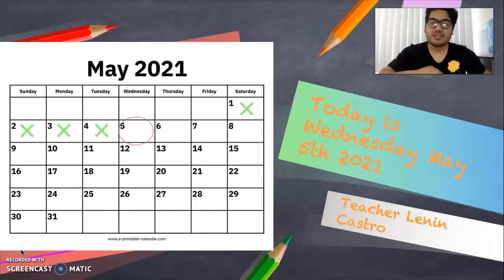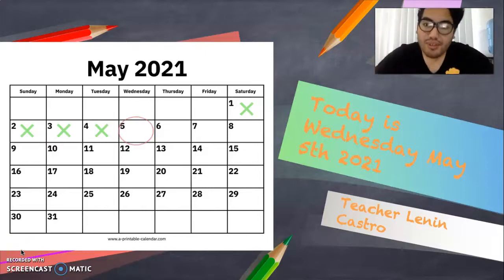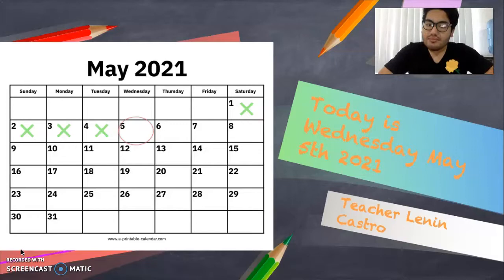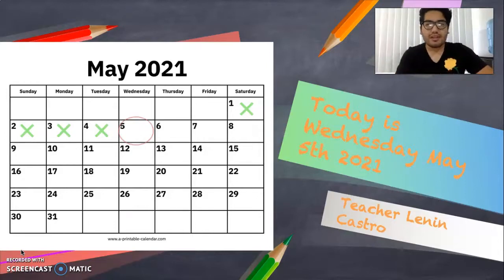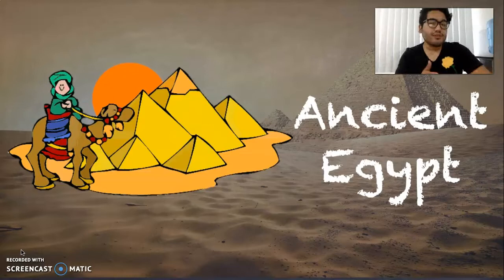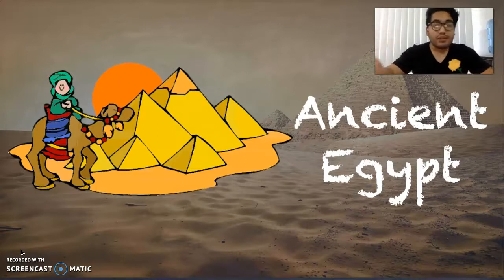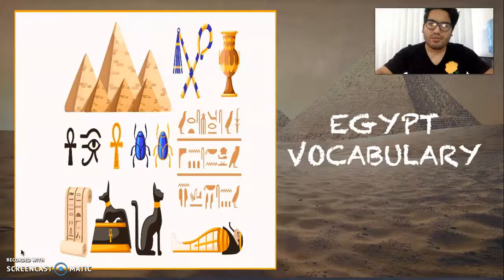Today is Wednesday, May 5th, 2021, and what we're going to see today is a little bit of what we saw yesterday and something new. So, yesterday we were talking about ancient Egypt, about the pyramids, the vocabulary, the Nile River, and all that. Let's remind you a little about the vocabulary.